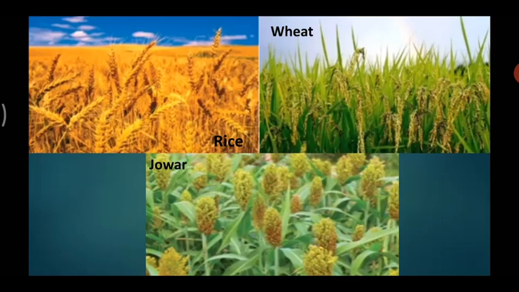Similarly, there is also a difference in the crops cultivated. That means at different places different crops are cultivated. Wheat is the primary crop in the north. Rice is the primary crop in the south and along the coast, where people stay close to the sea. Jowar is produced on a large scale in the central part of India.